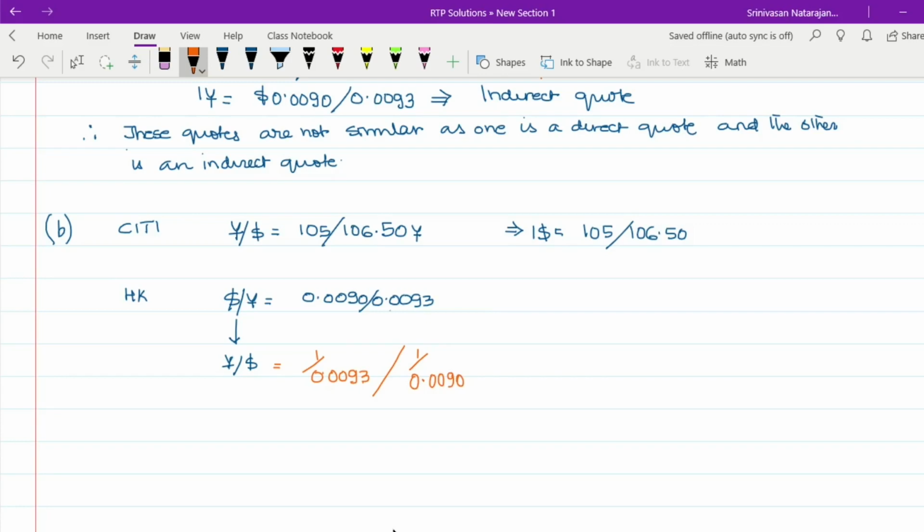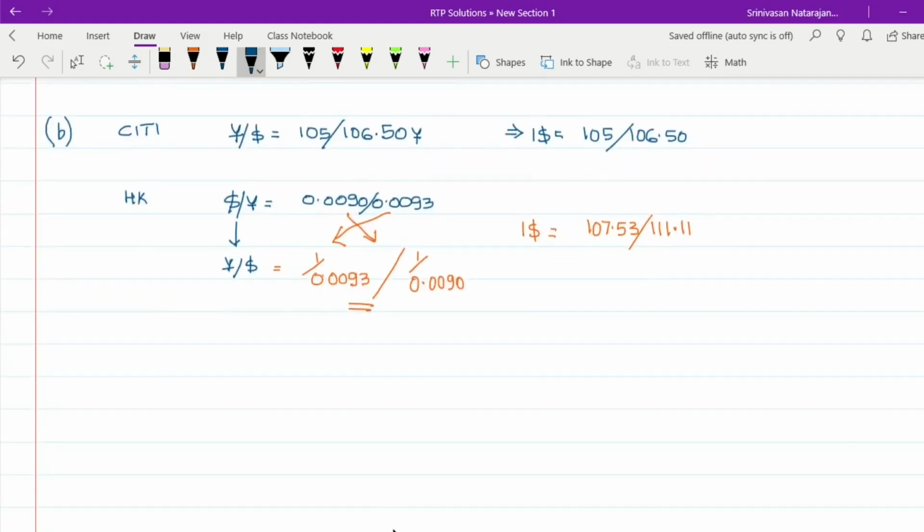This is 1 divided by this and this is 1 divided by this, which is called the reciprocal method. That means this is $1 equals to, now if you calculate this, we'll get 107.53 and 111.11.